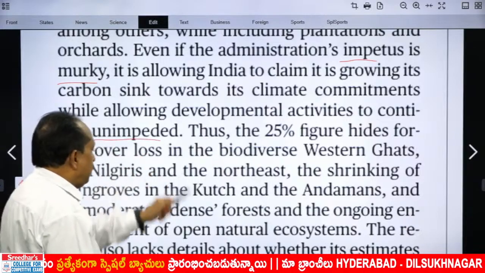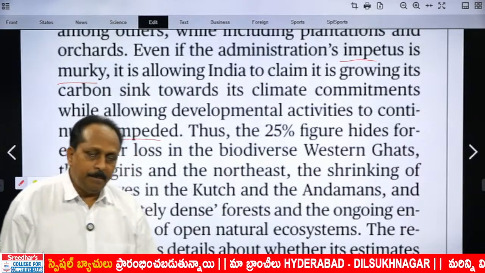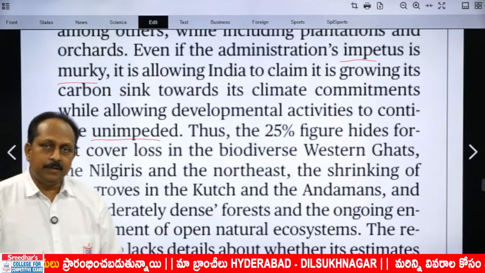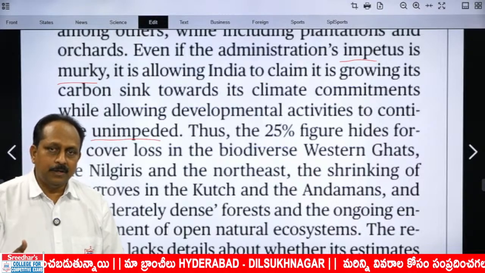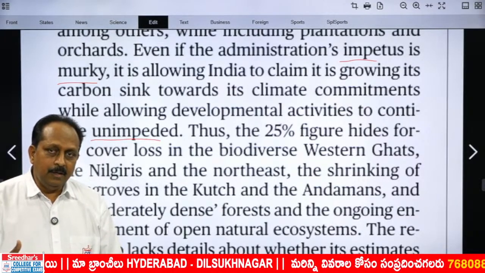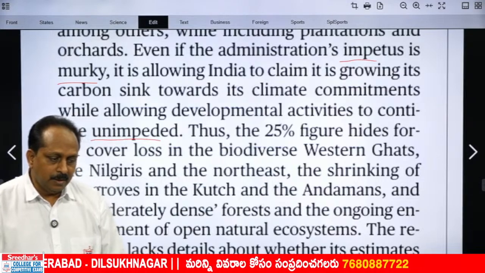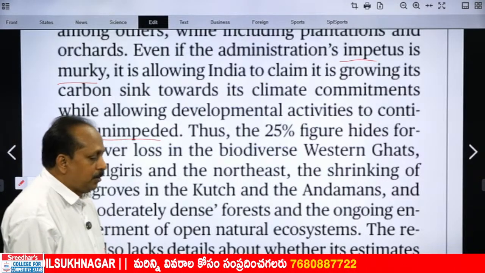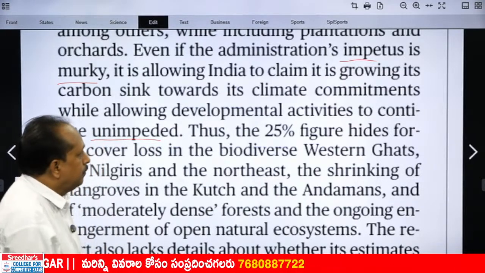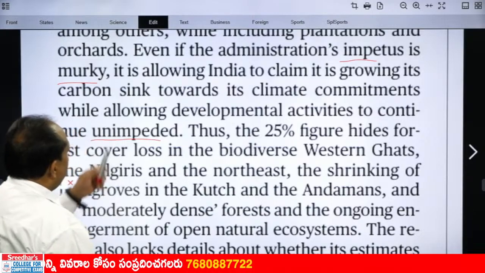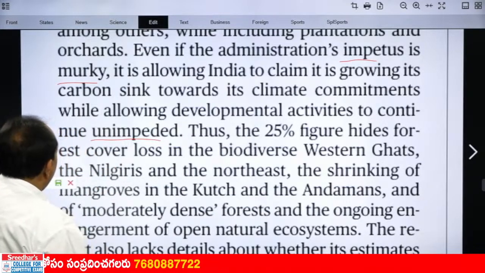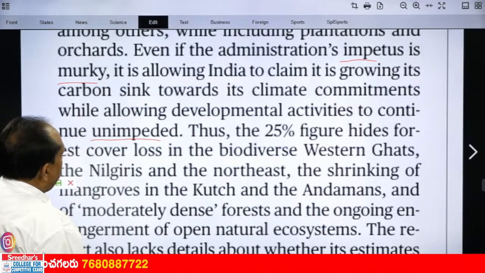I've given this word many a time, impede. Impede is a verb form, impediment is a noun form. Means what? Block. Impediments, hurdles, bottlenecks and hindrances, all these synonyms. Fillip also you can say, push something, add a fillip. Even if the administration's impetus is murky, it is allowing India to claim.